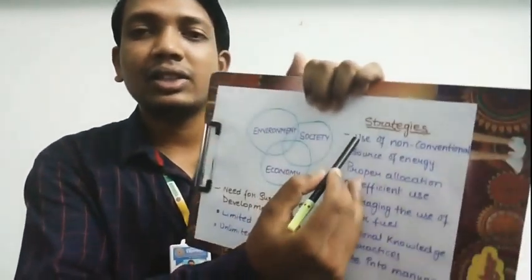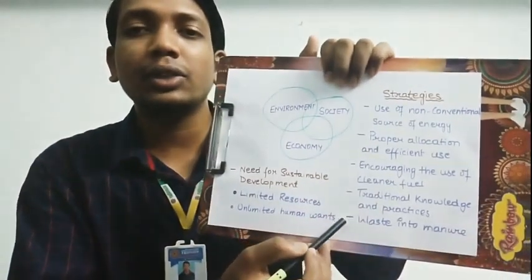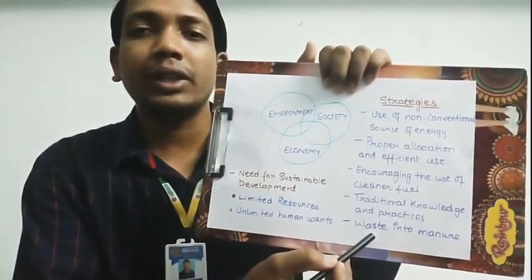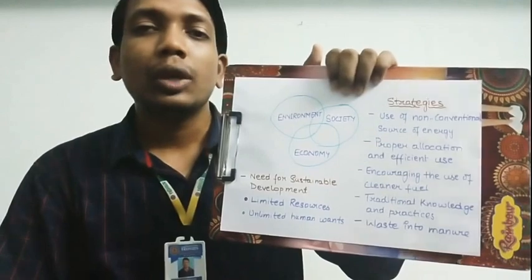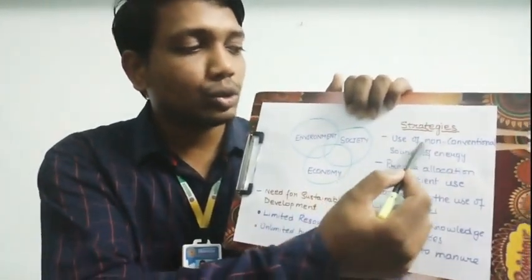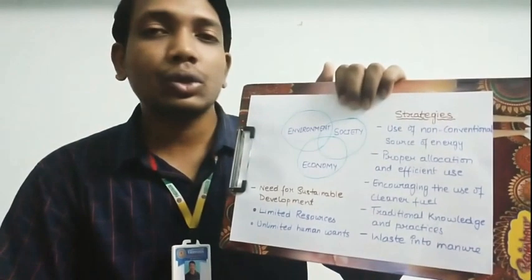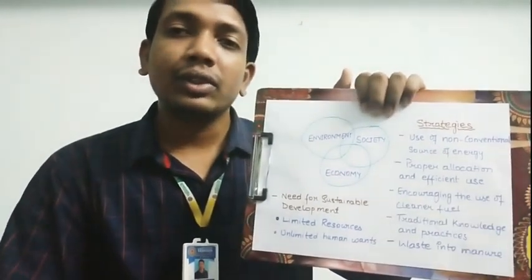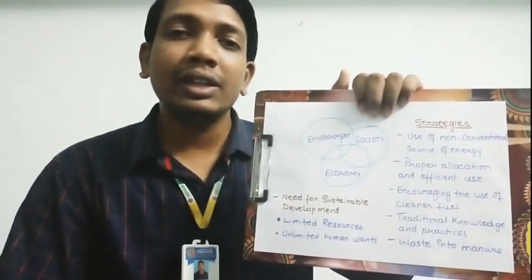Now we come to the concluding part of sustainable development, that is, different strategies which would help us to have sustainable development, or which would help us to preserve the resources. Under this we see use of non-conventional sources of energy in the form of solar energy. We talk about wind energy, tidal energy.